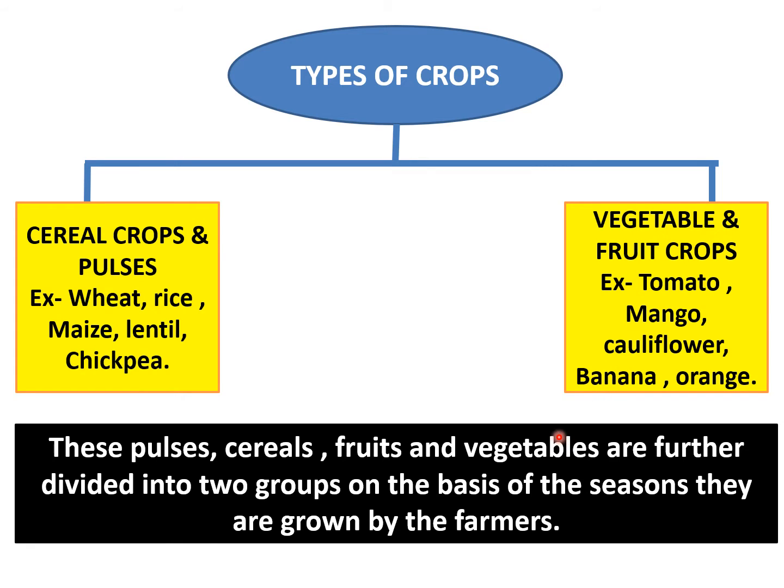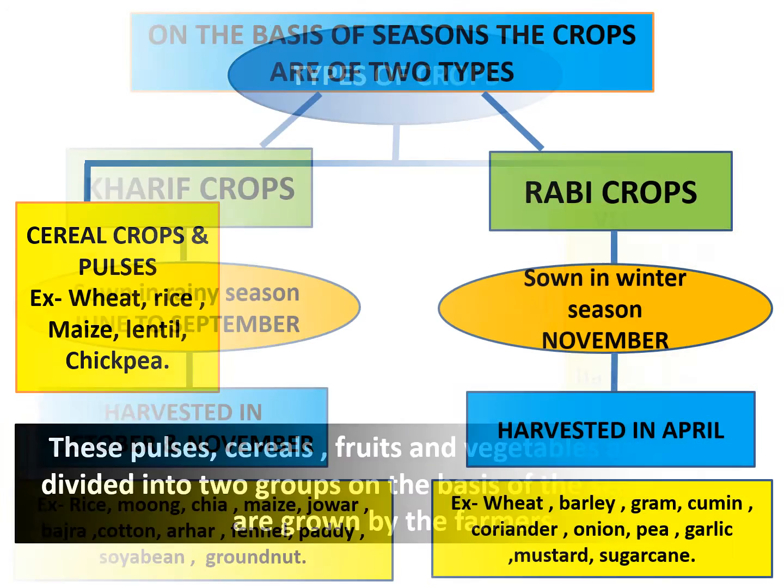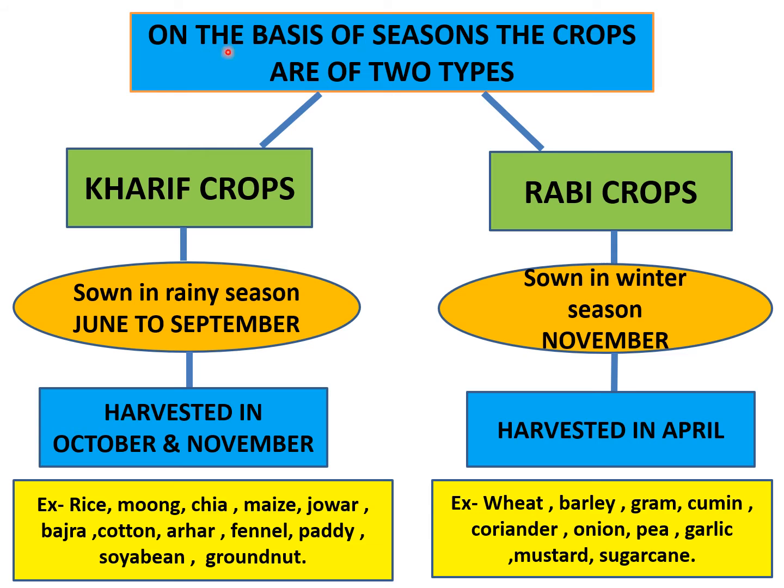Then they are further divided on the basis of the season in which they are grown by the farmers. So these pulses, cereals, fruits and vegetables are further divided into two groups on the basis of the seasons they are grown by the farmers. On the basis of seasons, the crops are of two types, Kharif crops and Rabi crops. So we will read about Kharif crops first.